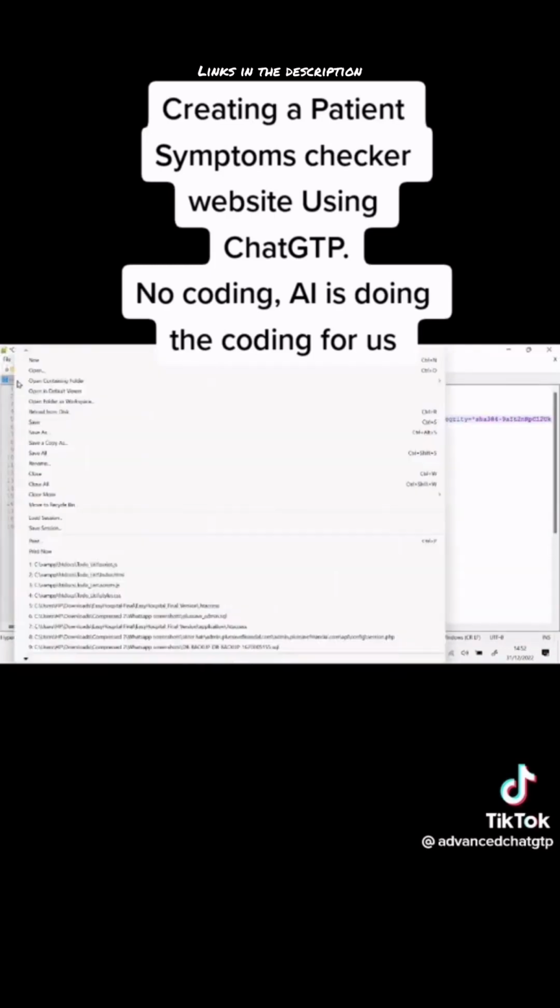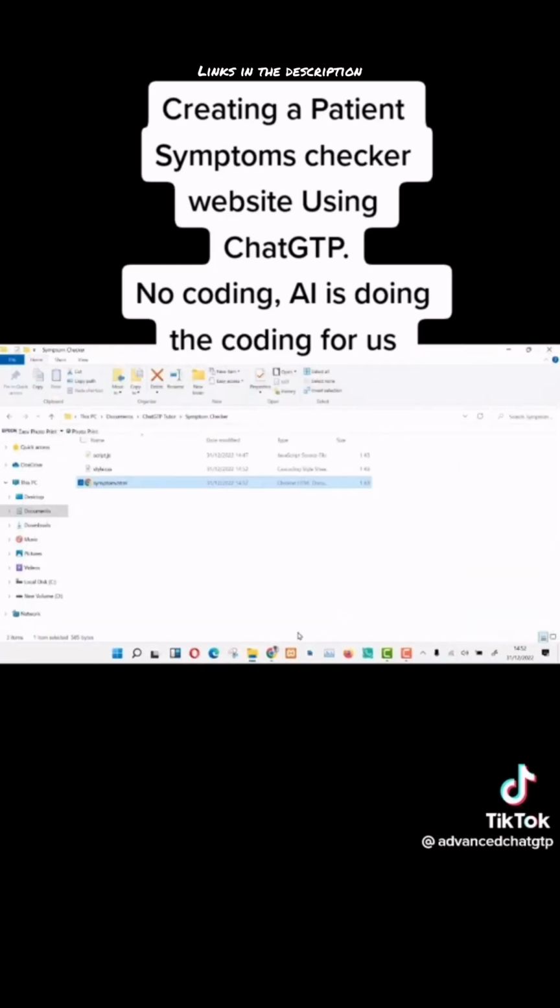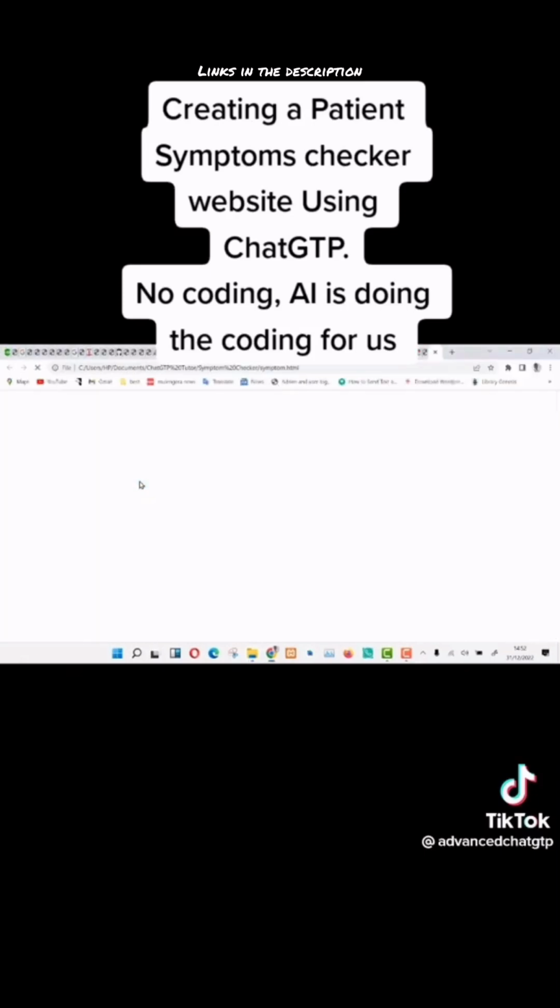Now let us copy this code into our HTML file and save. Let us try again and see the new look. As you can see, this is our updated website with some nice colors. Let us try some symptoms.